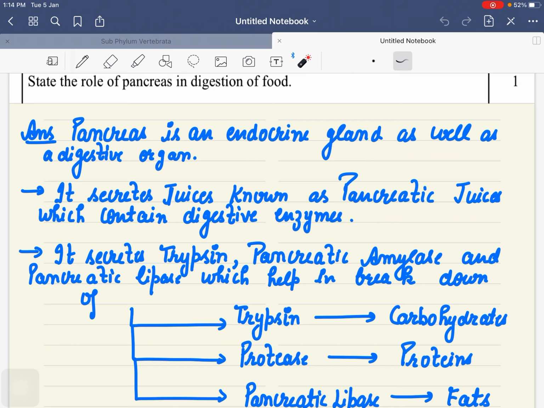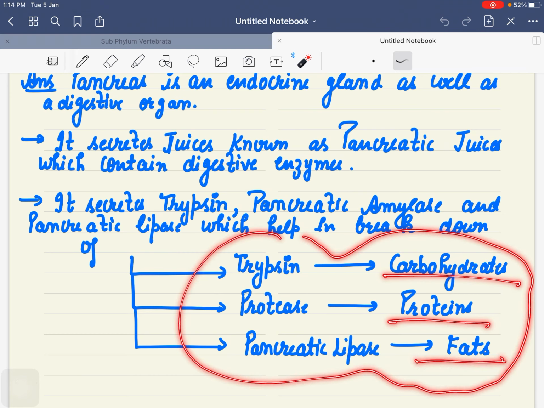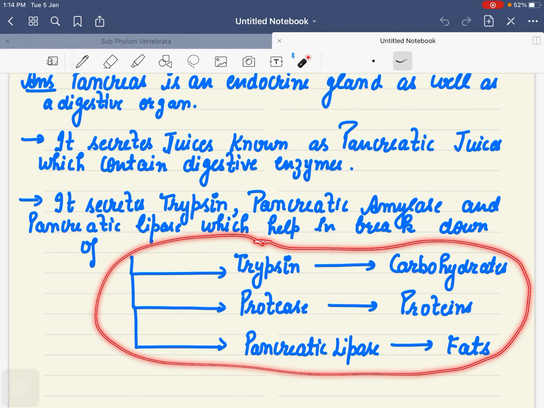So pancreas secretes trypsin, pancreatic amylase, pancreatic lipase, as well as protease, which help in digestion of carbohydrates, proteins and fats. ये तीनों अगर आप लिख के आएंगे, that is the perfect answer for this question. That pancreatic juice has trypsin, protease and pancreatic lipase.